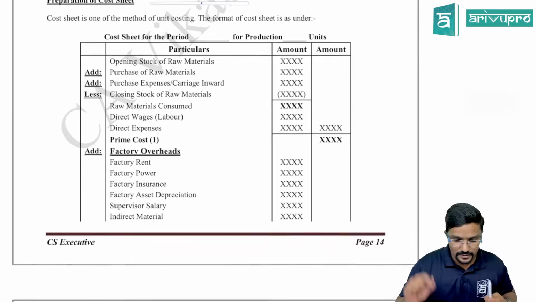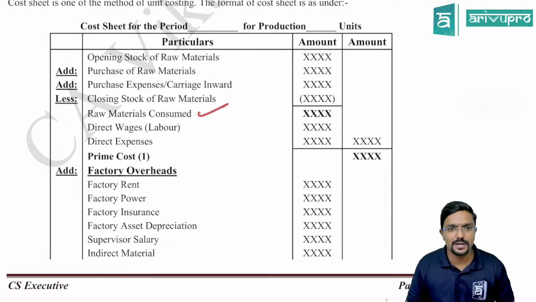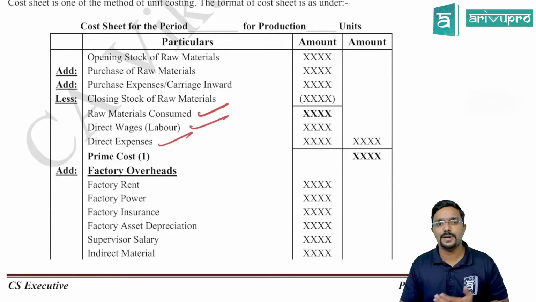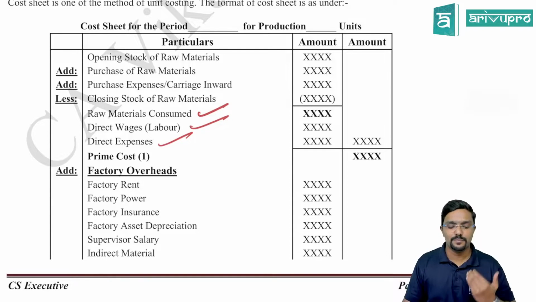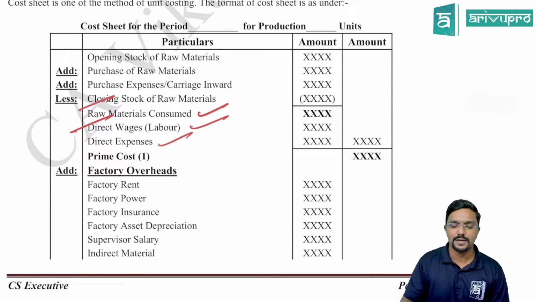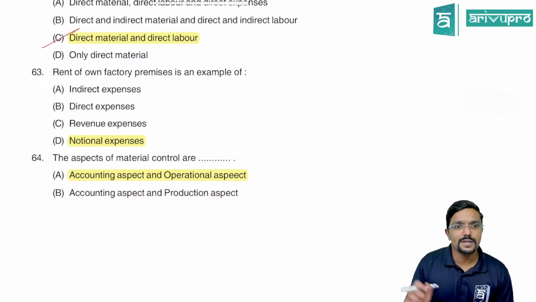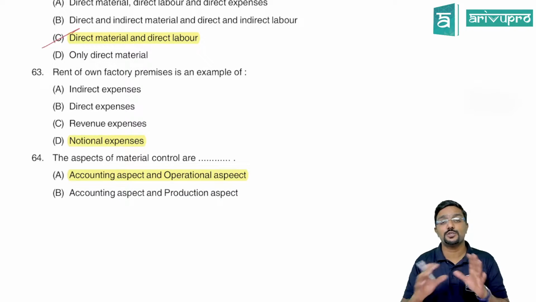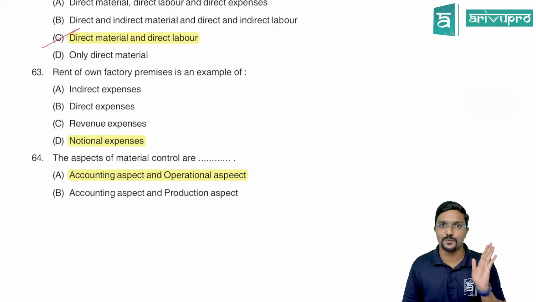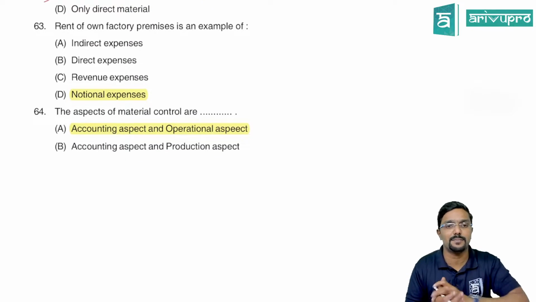Coming to the cost sheet format, it includes direct material consumed or raw material consumed plus direct wages plus direct expenses. This is the actual format. But as per SEMA, prime cost means only direct material and direct wages. And if by chance any problem is asked to be calculated, like what is the amount of prime cost, please consider other direct expenses also. This is only as per SEMA terminology: prime cost means direct material plus direct labor.